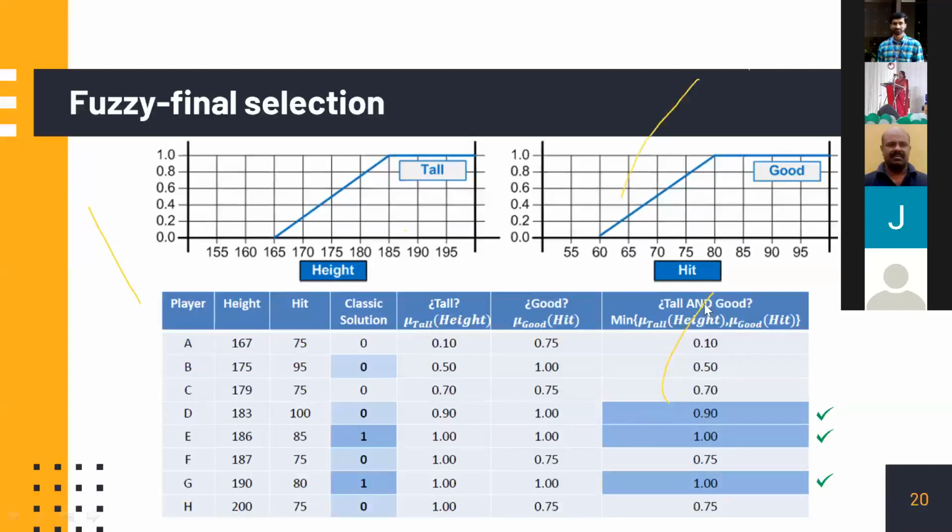Now what you can see is the final selection matrix will have values 0.1, 0.5, 0.7, 0.9, 1, 0.75, 1, 0.75, etc. You can clearly see that if you take a decision, finally, if anything above 0.9 could be taken or at least put into a list, then you will see that D will also be getting a chance. 0.9, 1, 1. So he is not completely discouraged. This is how we take fuzzy sets. You can include more fuzzy sets, more conditions, and not only an AND kind of selection criterion, an OR kind of selection is also possible in some cases.